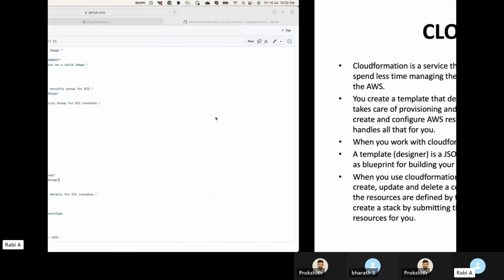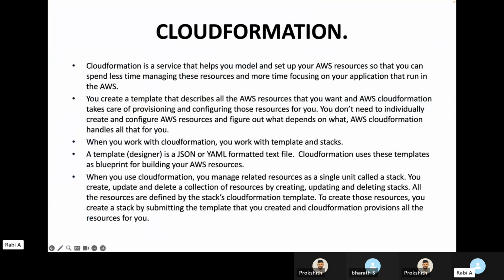All right. So when you work with CloudFormation, you work with templates and stacks. Now template is nothing but your code, and stack is nothing but your collection of resources. So multiple resources together, we call it your stack. Your template is a JSON or a YAML formatted text file, and CloudFormation uses these templates as a blueprint. So that is what CloudFormation uses to understand what infrastructure it has to create, or what resources it has to create. CloudFormation uses this YAML file or the JSON file to create those resources for us.